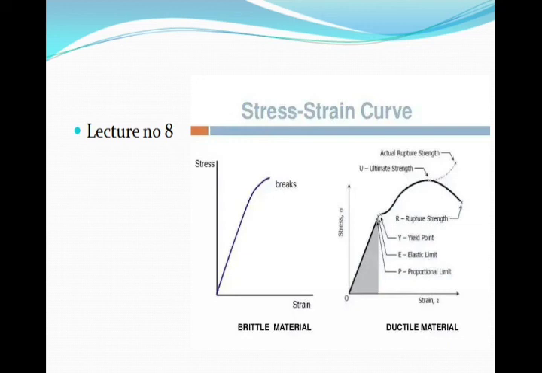Similarly, if it is a brittle material, sigma W will be equal to sigma ut upon n ut, where sigma ut is the ultimate strength and n ut is the factor of safety for the ultimate strength. Now why are we considering the ultimate strength in brittle material? Because there is no indication of the failure, directly the failure occurs in brittle material. That's why we are considering the ultimate strength of the material.